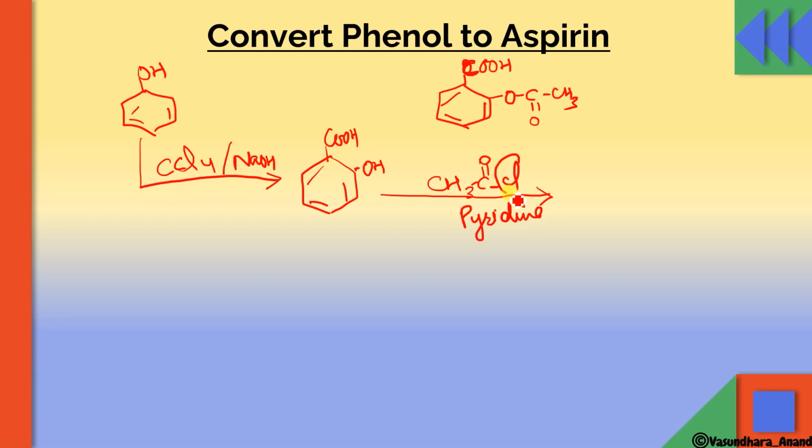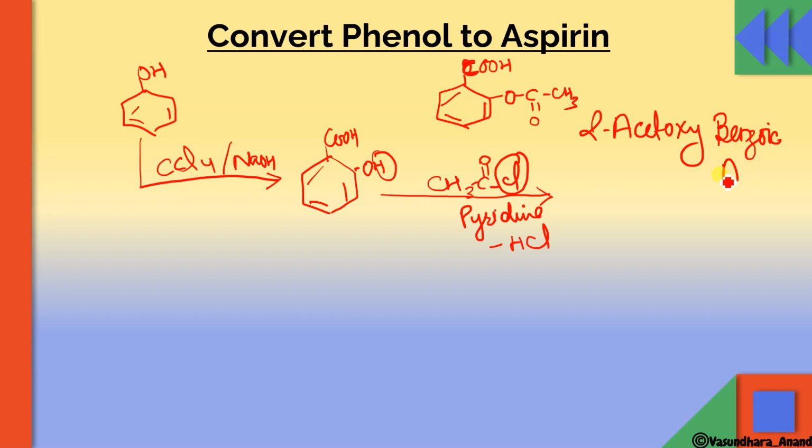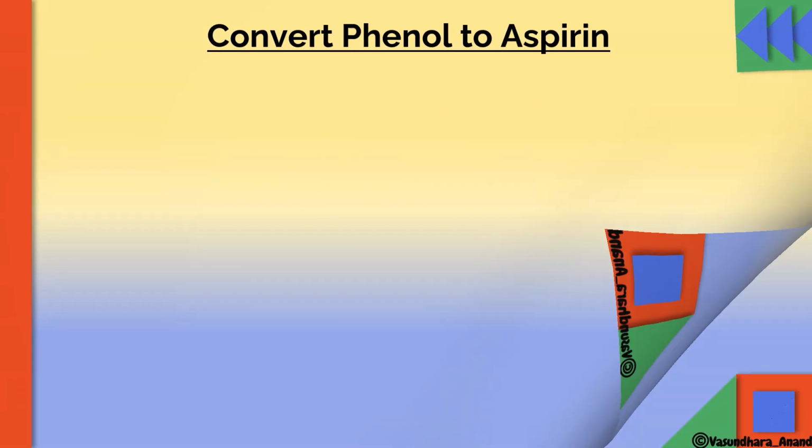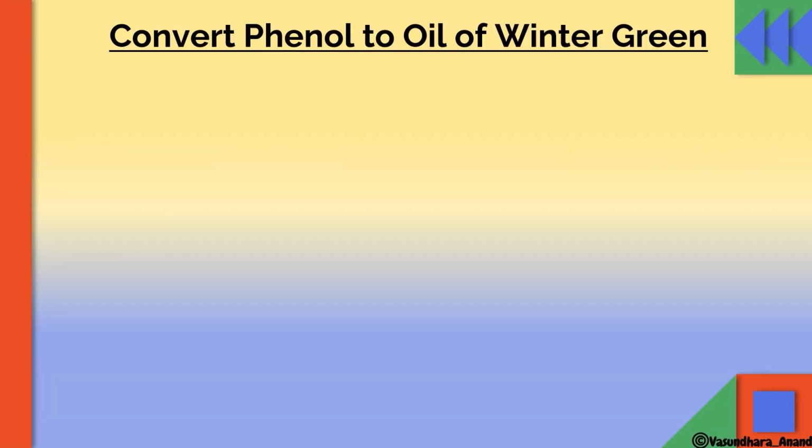What will happen? This Cl will react with this OH and will give you HCl, and the COCH3 group will attach to this. So this is called 2-acetoxybenzoic acid, which is also known as aspirin. And you have done in chemistry in everyday life that aspirin is a great pain reliever. Okay, now the next conversion, that is convert phenol to oil of wintergreen.